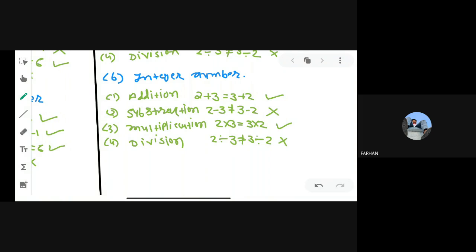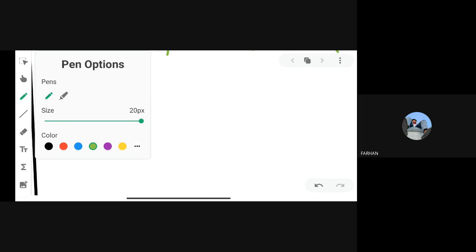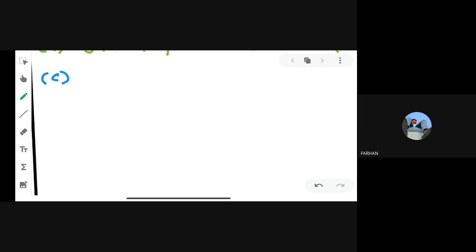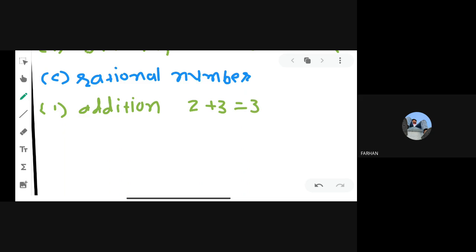Clear? Yes, sir. Now, we are doing the same thing for rational numbers. The third number system is rational numbers. For rational numbers, whenever you add two rational numbers, it is commutative: 2 plus 3 or 3 plus 2.